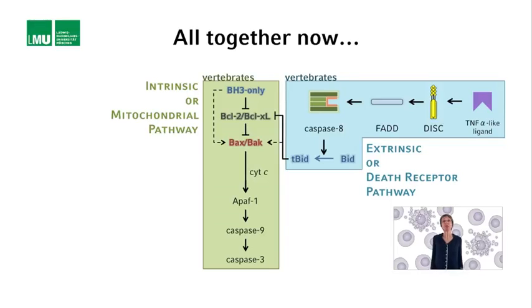Other substrates of caspase 8 are the effector caspases, such as pro-caspase 3. Why is there this crosstalk or this functional connection between the death receptor pathway and the mitochondrial pathway? If caspase 8 can activate the effector caspases, why is it also cleaving and activating BID? Maybe you can think of some possible reasons why this might have evolved like this.